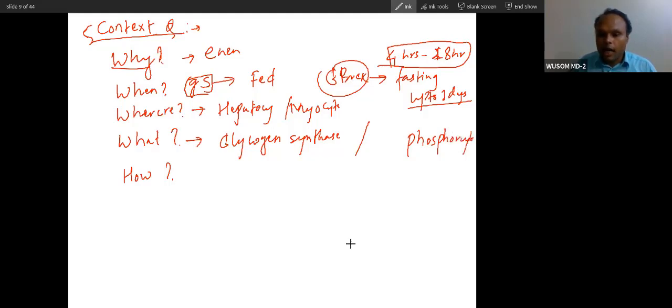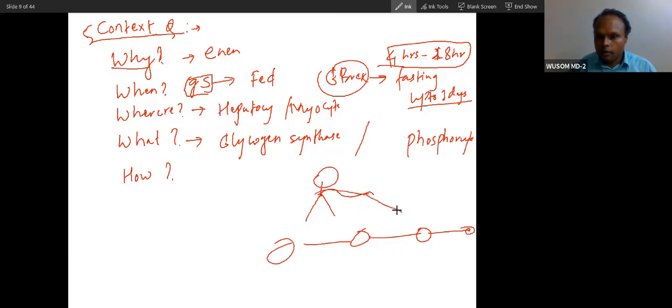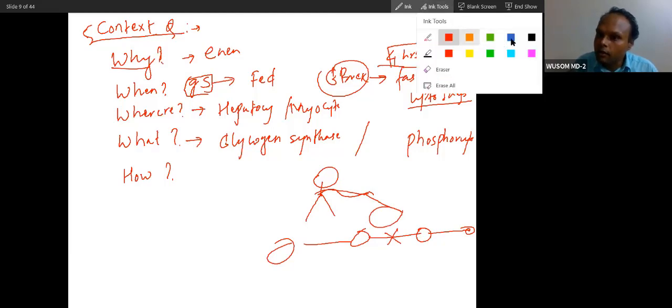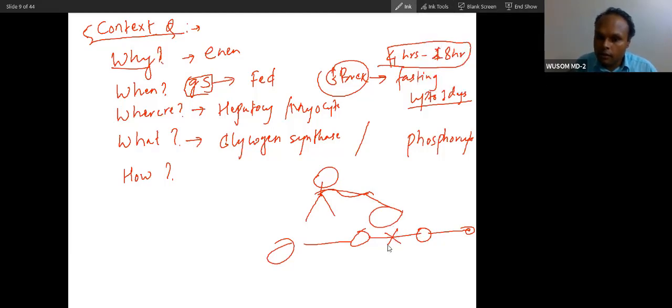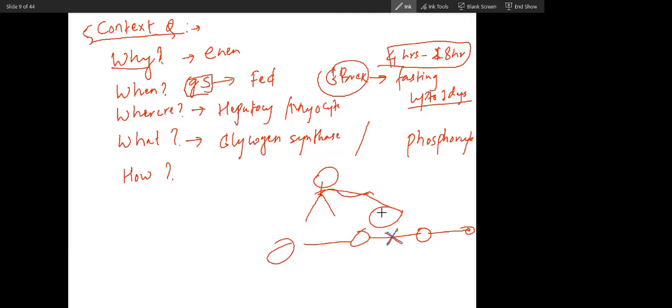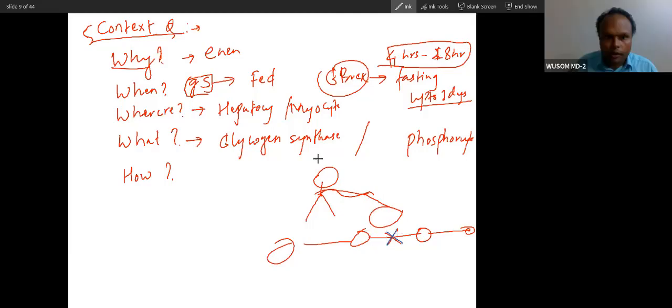Do you remember this cartoon? Yes, sir. So this is phosphorylase, using phosphate to break the bond. This is glycogen phosphorylase.